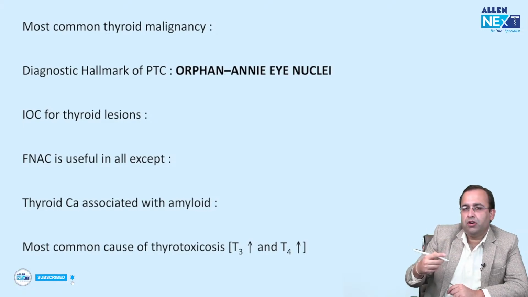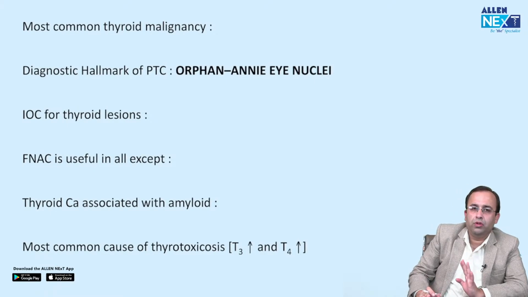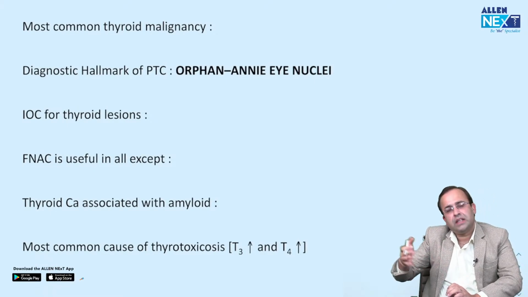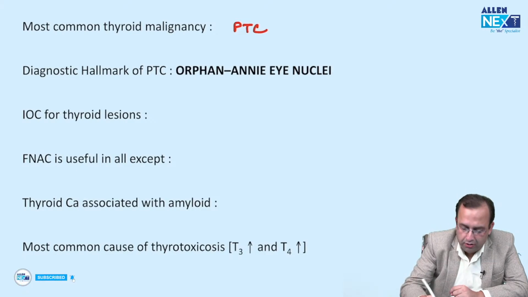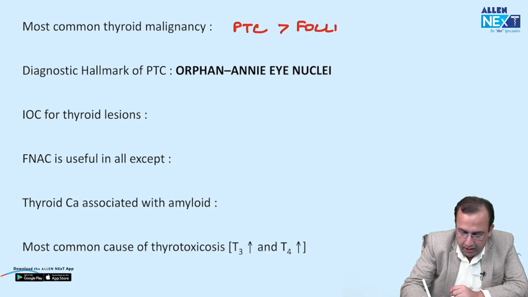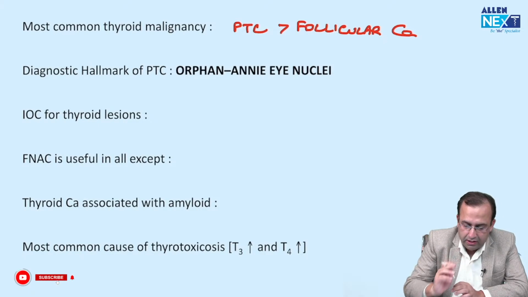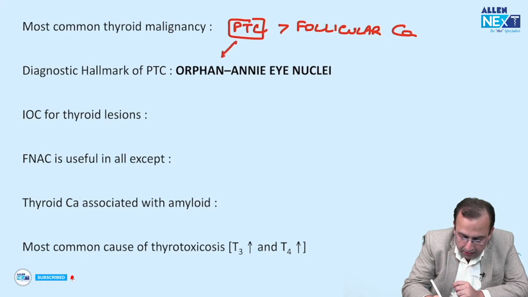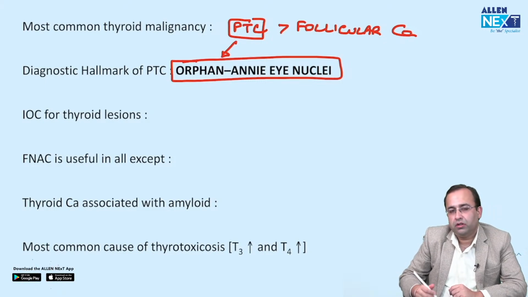Which is the most common thyroid malignancy? These are the most commonly asked high yield points. You need to know them. After thyroid, we will go to CNS and so on. Most common thyroid malignancy, papillary thyroid carcinoma, PTC, followed by follicular carcinoma thyroid. What is the diagnostic hallmark of PTC? Papillary thyroid carcinoma microscopically shows Orphan Annie nucleus.